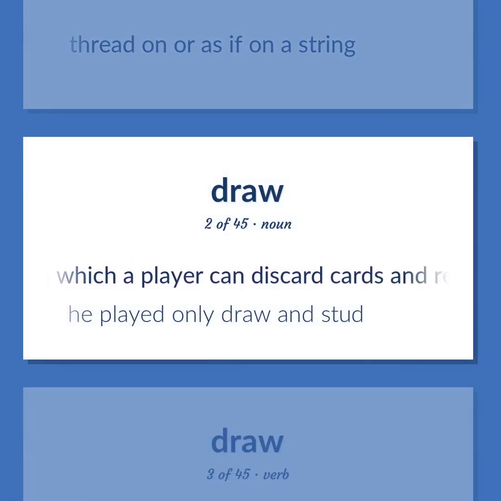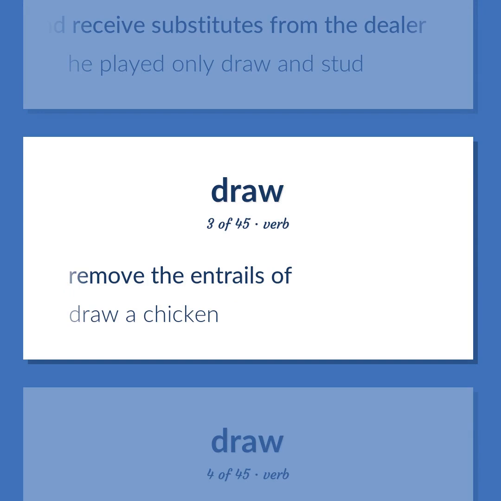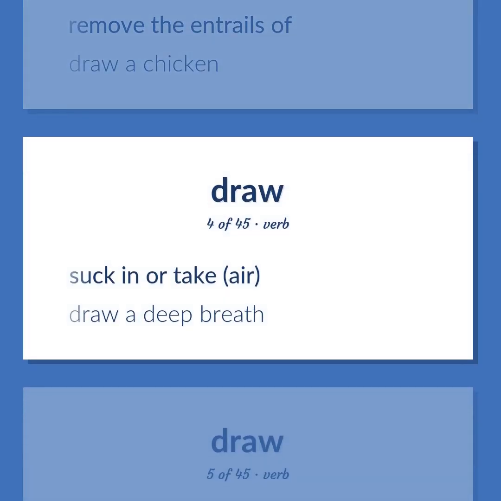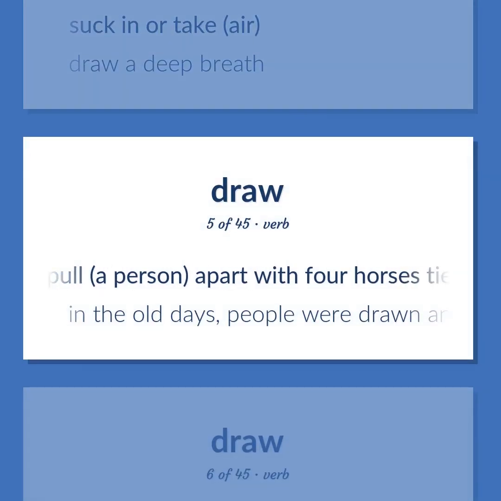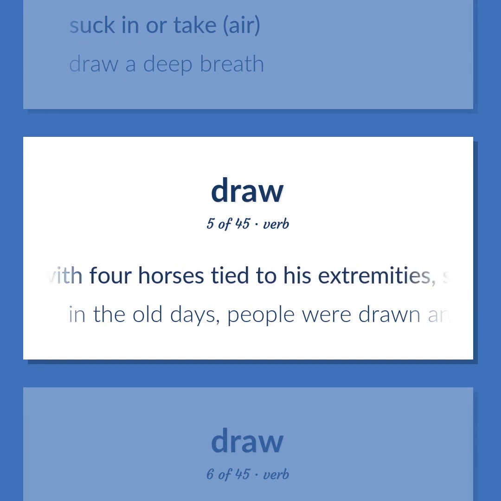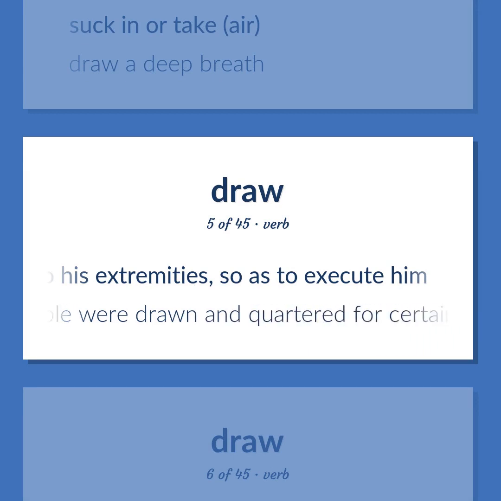Poker, in which a player can discard cards and receive substitutes from the dealer. He played only draw and stud. Remove the entrails of. Draw a chicken. Suck in or take air. Draw a deep breath. Pull a person apart with 4 horses tied to his extremities, so as to execute him. In the old days, people were drawn and quartered for certain crimes.